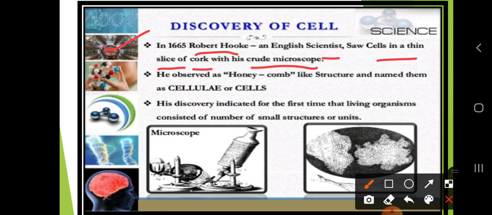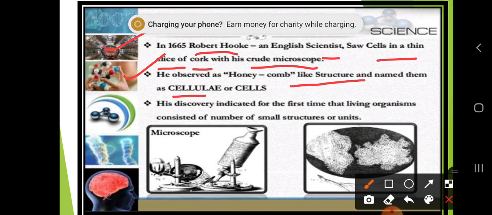He found them in plants. He took the bark of a tree, and under the microscope he found this structural unit. He also observed a honeycomb-like structure and named them cellulae, or cells.